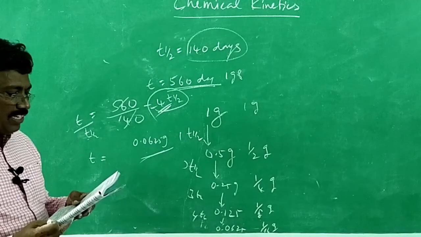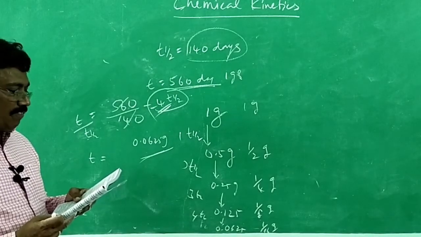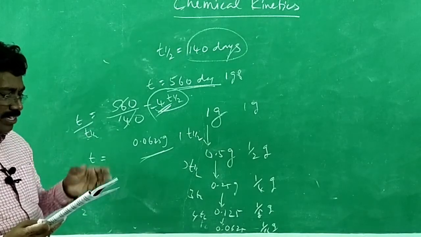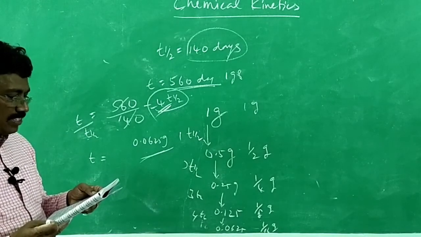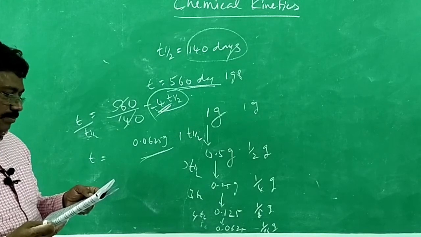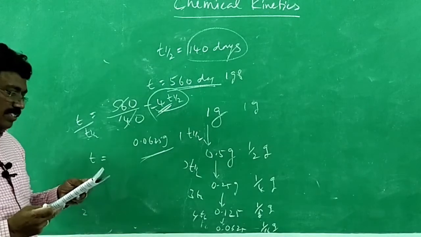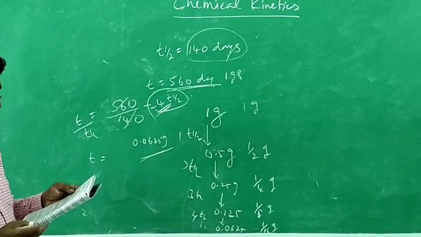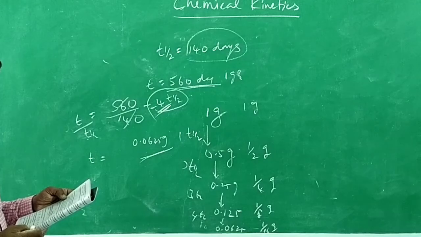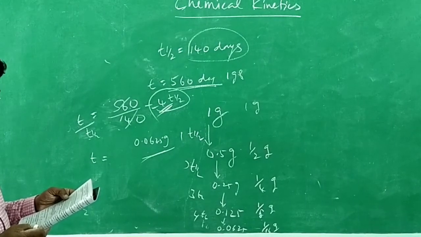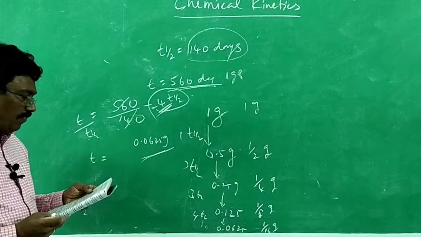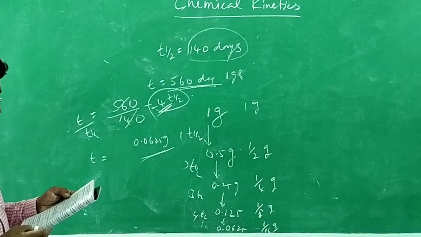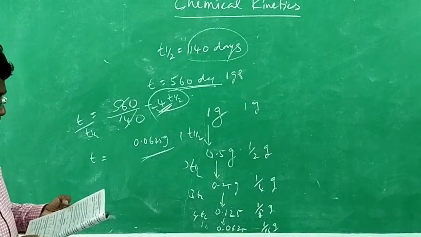The correct difference between the first order and second order reaction is: a first order reaction can be catalyzed, a second order reaction cannot be catalyzed. It's not so. Any reaction can be catalyzed. The half-life period of a first order reaction does not depend on initial concentration. Yes, that is correct. The half-life period of a second order reaction does depend on it. The rate of a first order reaction does not depend on reactant concentration; the rate of the second order reaction does not. So option B is correct: the half-life period of a first order reaction does not depend on initial concentration, while that of a second order reaction does. Option B is correct.